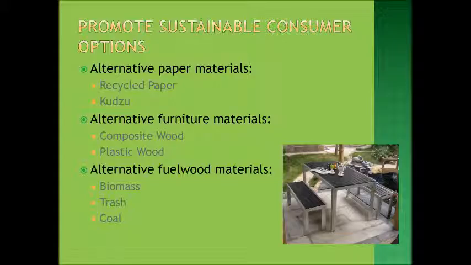In addition, kudzu, an invasive species, can be used in making paper. The nitrogen-fixing perennial vine can be turned into a pulp and then processed. Secondly, some alternative furniture materials may include composite wood and plastic wood. Composite lumber is a mixture of wood fiber, plastic, and a binding agent. These substances put together form a strong, dense material that can withstand many elements. Plastic wood is similar to composite wood and reduces the need for deforestation.